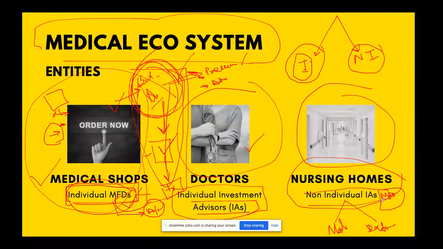Why will they leave it? They have all the infrastructure, they have got the hospital, they have got the best of the technology, they have everything. Why would they not invest the net worth? They only have to put a separate place which is called MFD. That is a medical shop. They have to open a medical shop in their campus.